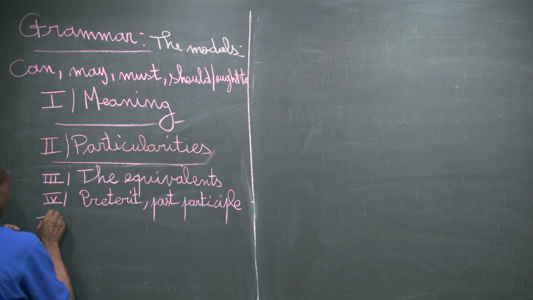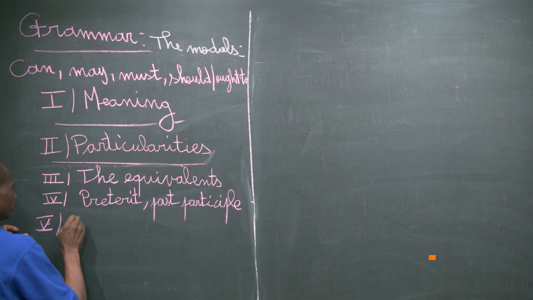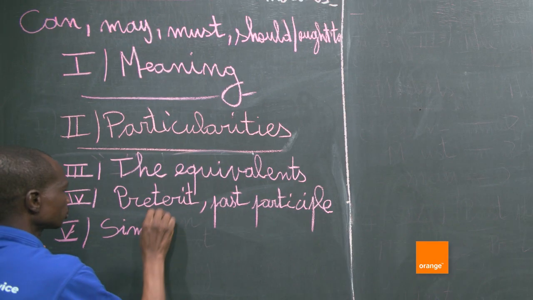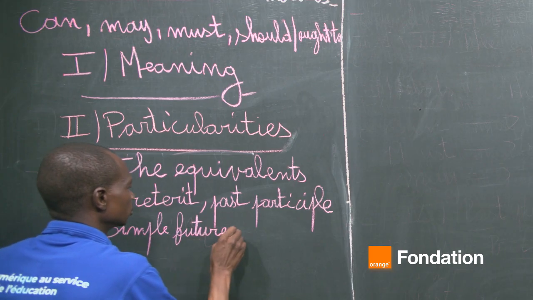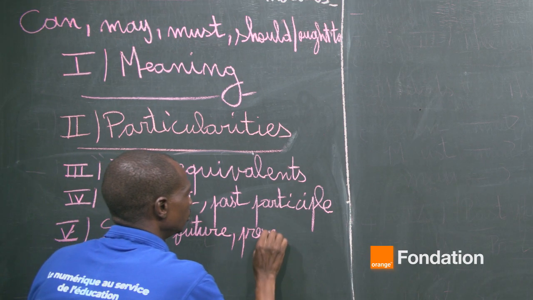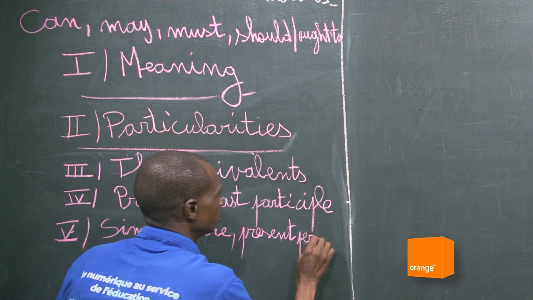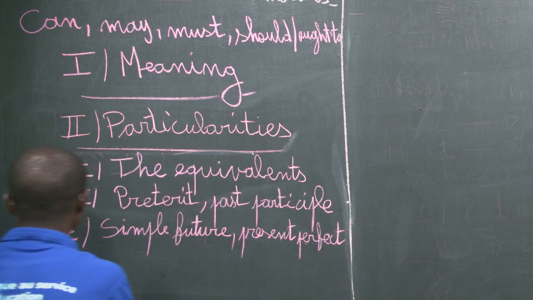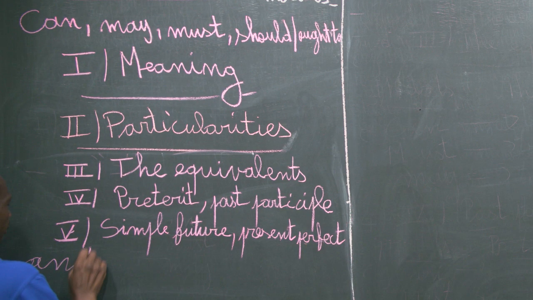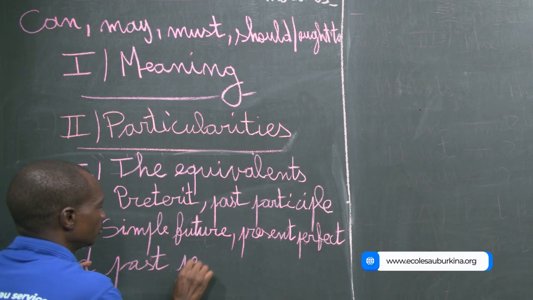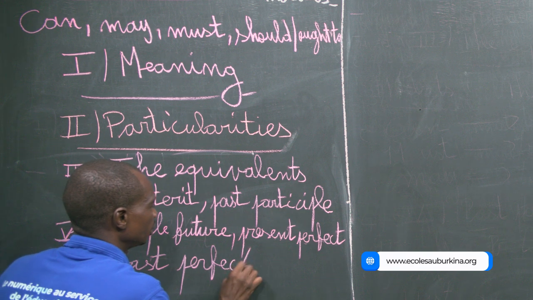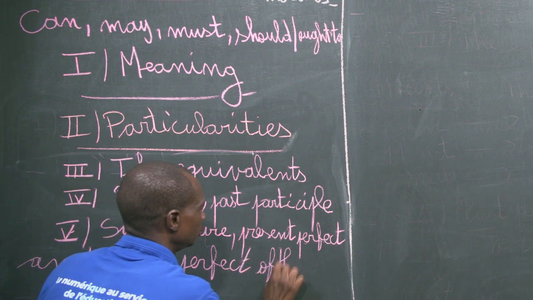Okay, B5: simple future, present perfect, and past perfect of the modals.